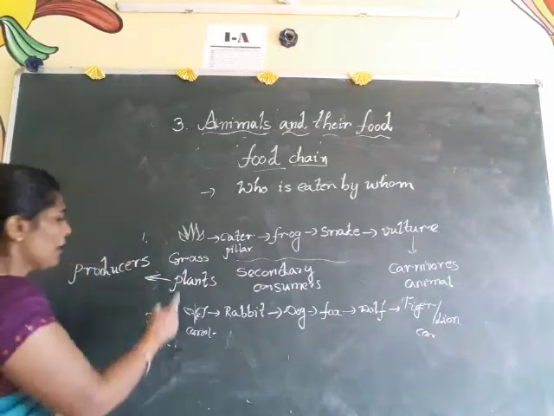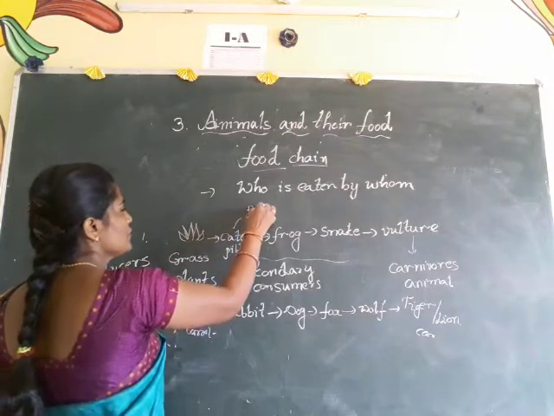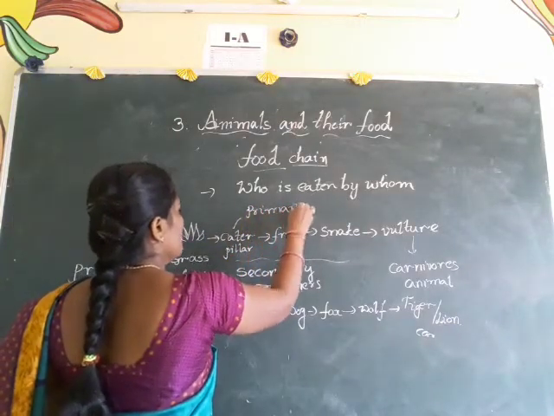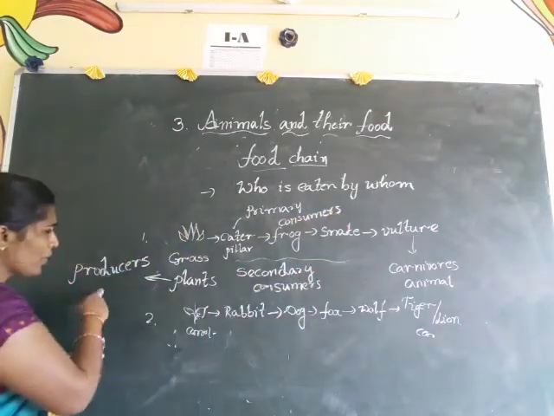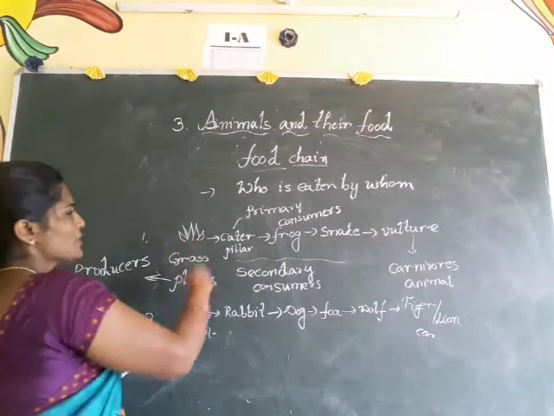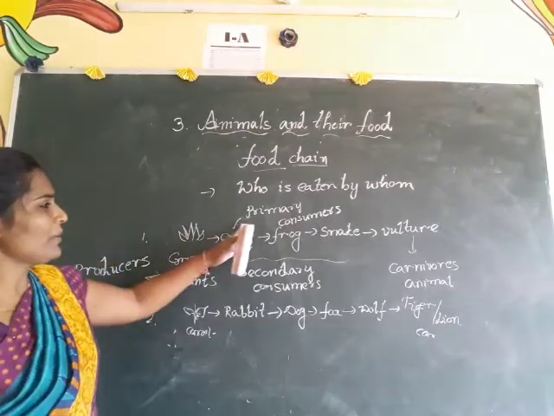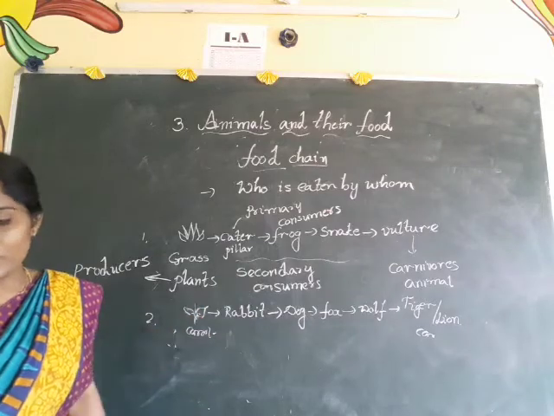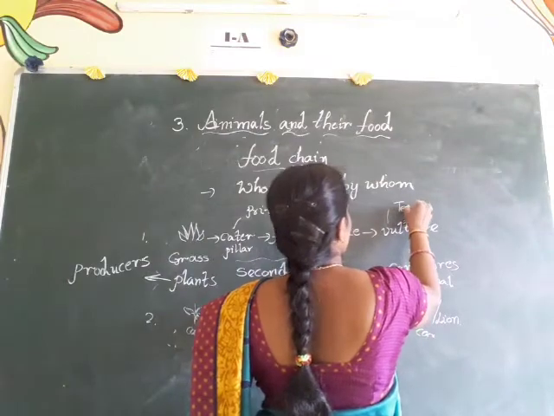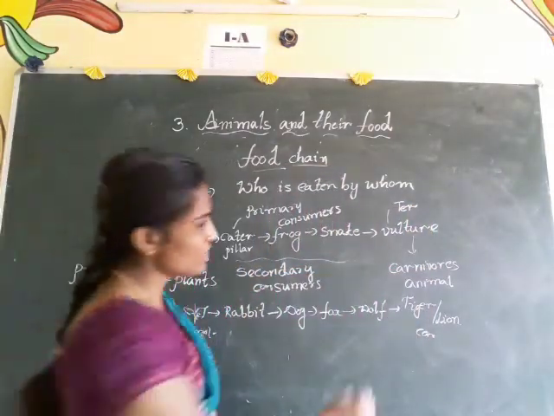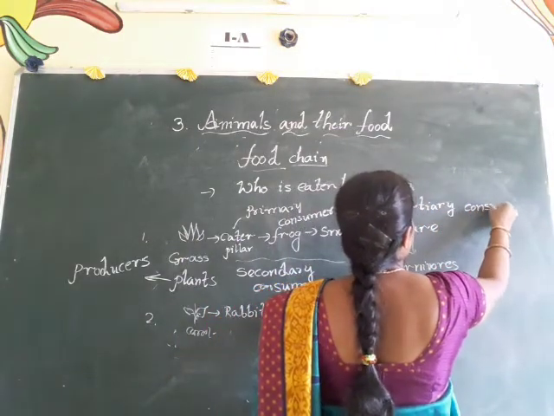Plants we call producers. Those who eat plants we call primary consumers. P-R-I-M-A-R-Y, primary. C-O-N-S-U-M-E-R-S, consumers. Those who are eaten by the primary consumers we call secondary consumers. And at last we have tertiary consumers, the last ones.